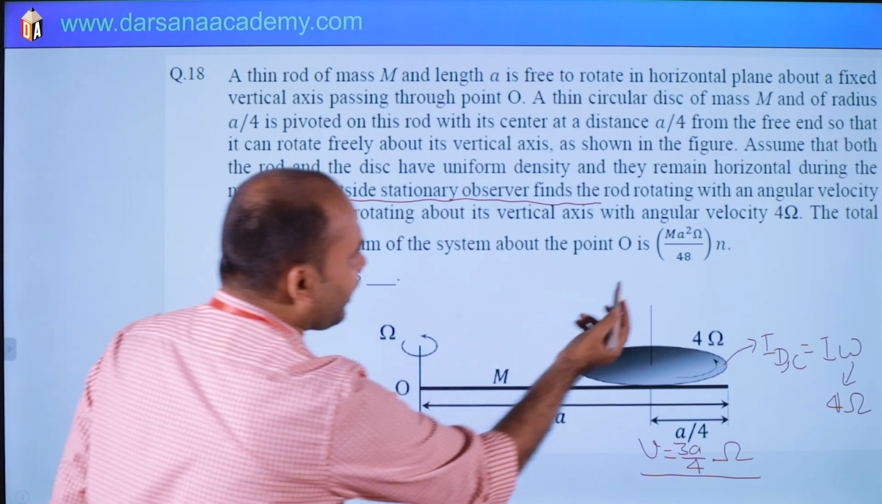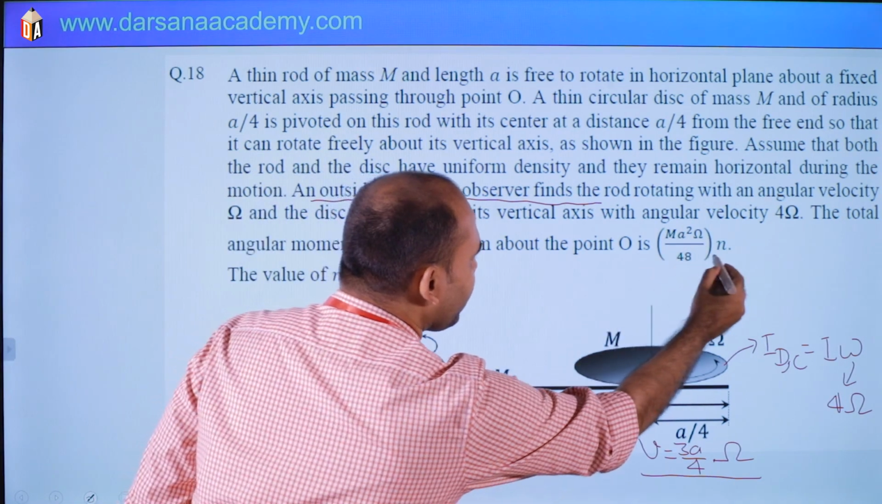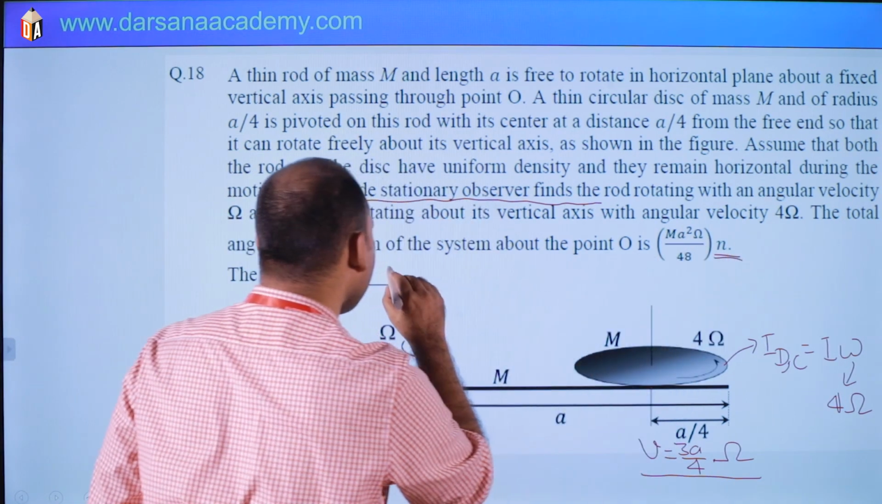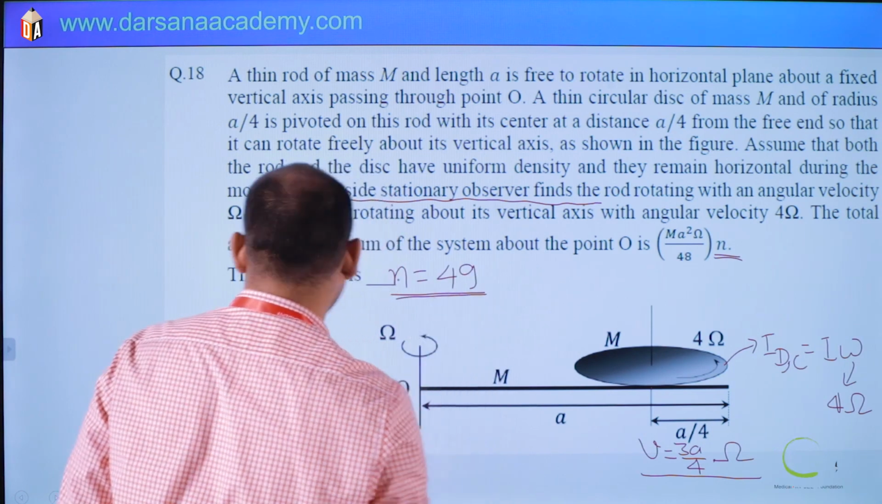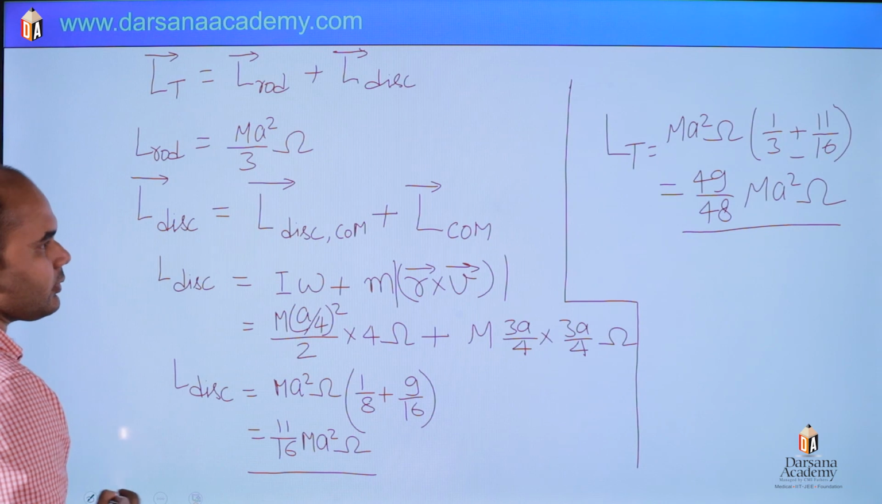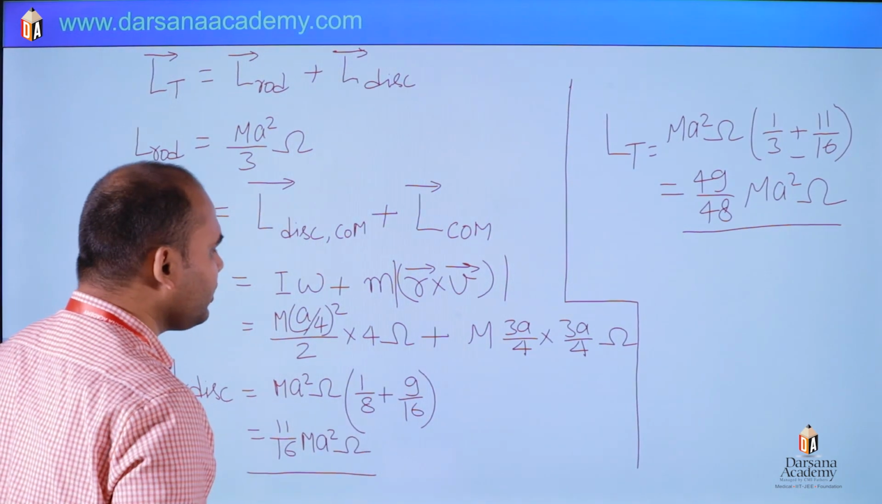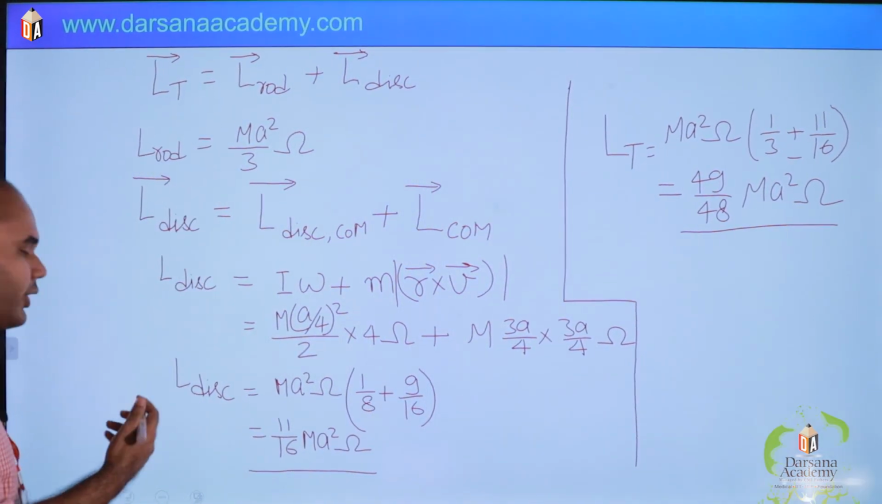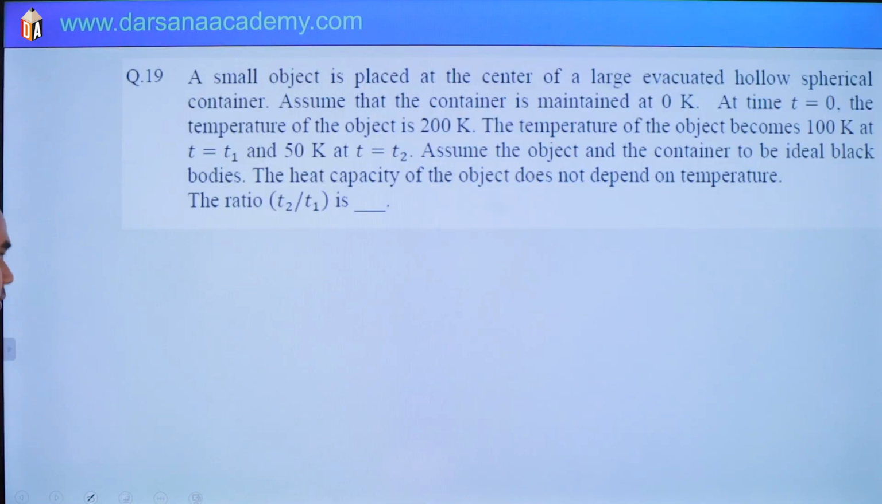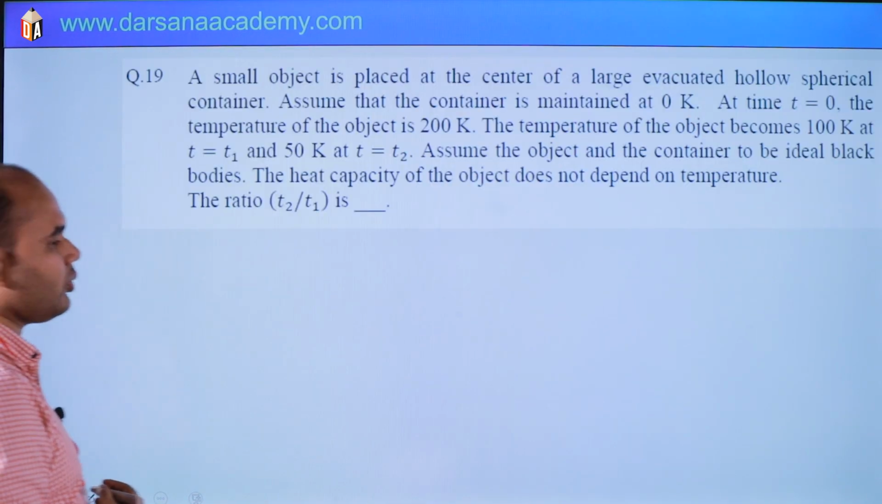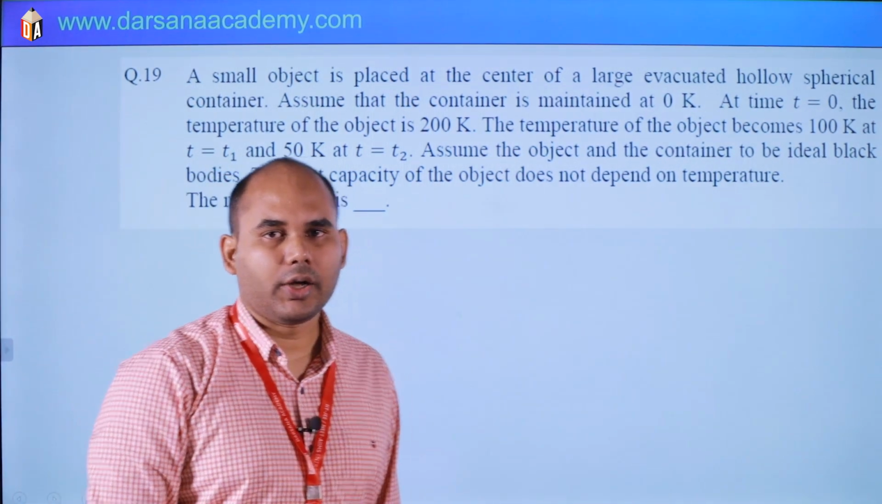So it is given m a square omega by 48. So the value of n will be what? N will be 49. N is 49. Okay. So the question was a little tricky. You have to use the proper concept here. This is the last problem of this paper 1, and again numerical type.